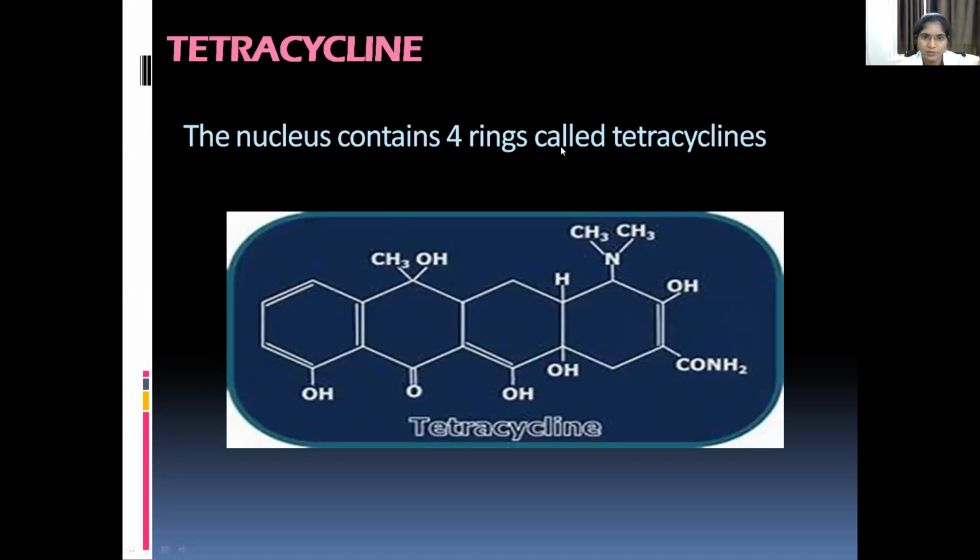Tetra means 4. This nucleus contains 4 cyclic rings, hence it is called tetracycline.